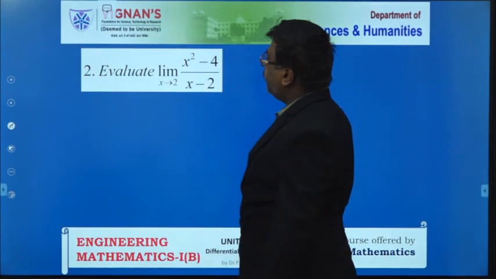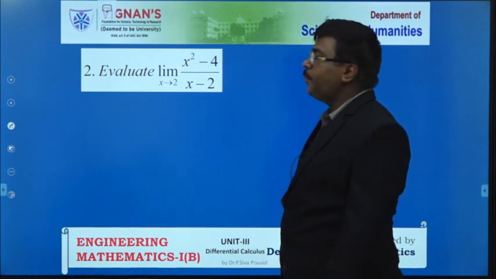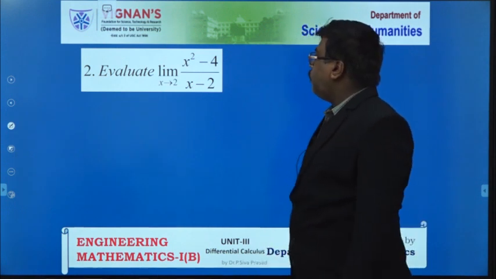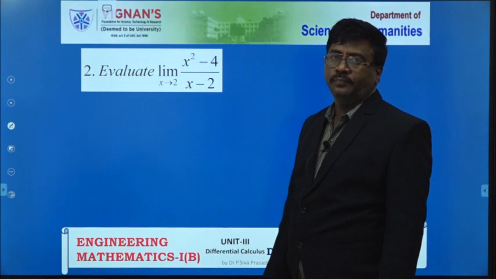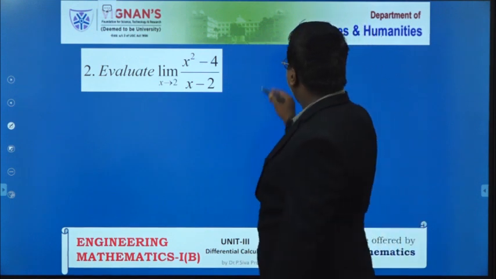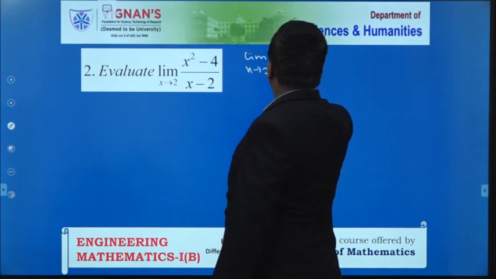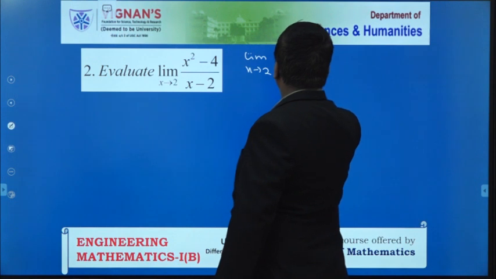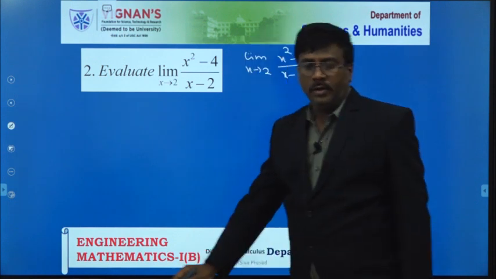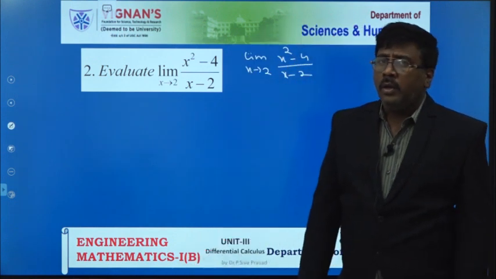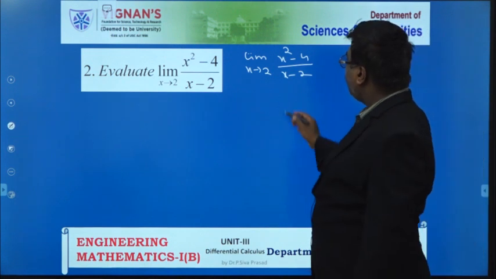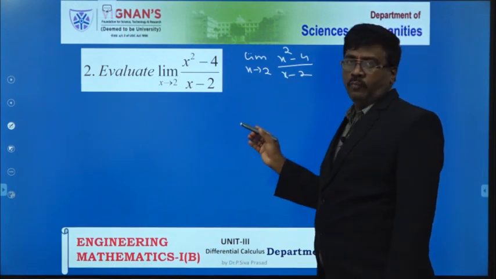Evaluate limit of x tends to 2, (x square minus 4) by (x minus 2). That is the value you have to evaluate. Suppose I substitute x by 2.